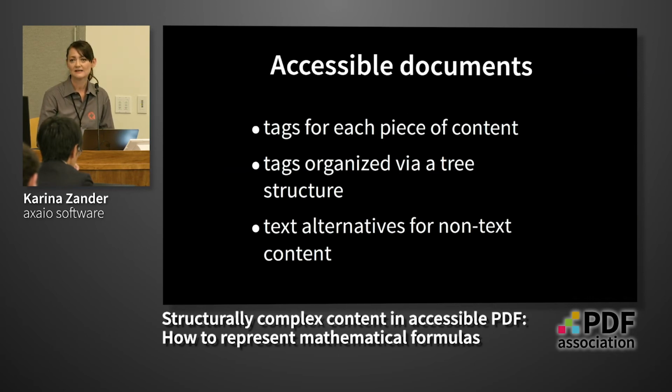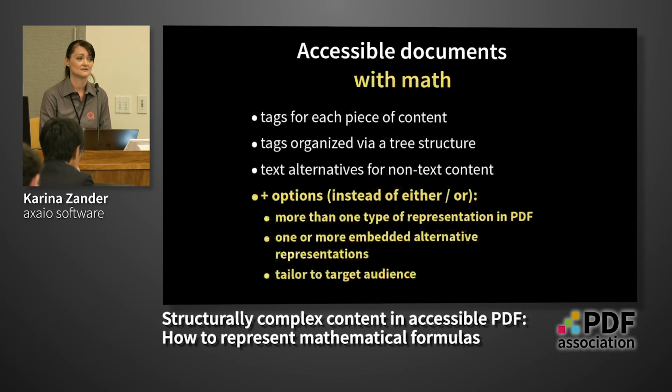And for all non-text elements, you need text equivalence, so an alternate text. But if your document includes mathematical formulas, you need options on top. Optionally and additionally, we would say, not either or. So the one, the other, or both. You can insert more than one type of representation in PDF.